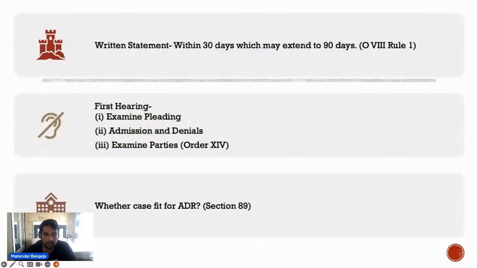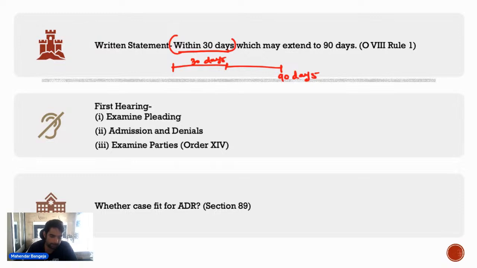Once he appears, he will have to file a written statement within 30 days. This period can be extended up to 90 days.